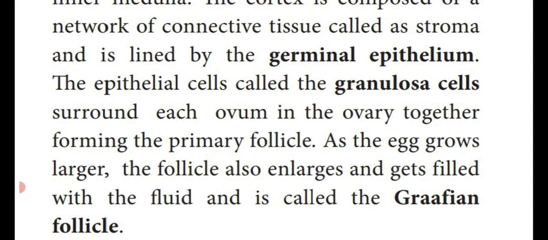These epithelial cells are known as granulosa cells. So these granulosa cells surround each ovum of the ovary, joined together, forming the primary follicle.